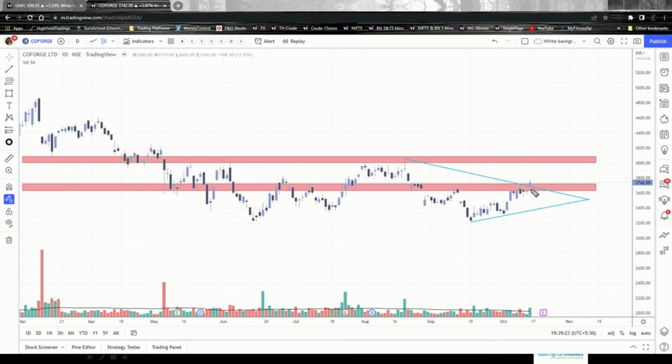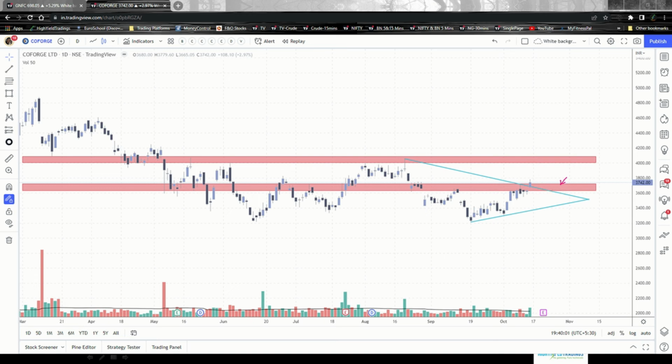Another thing that you need to keep in mind is that post the resistance was breached, the script's price actually did not travel far away from the support zone. Again, this red zone that you see here was a resistance zone before the candlestick breached it. After the candlestick breaches it and closes above this particular resistance zone, the same resistance zone becomes a support zone, right? So that is why I'm mentioning that the prices have closed above the resistance zone. But since the resistance zone has been converted into a support zone, the prices are very near to the support zone, which is a very good thing.